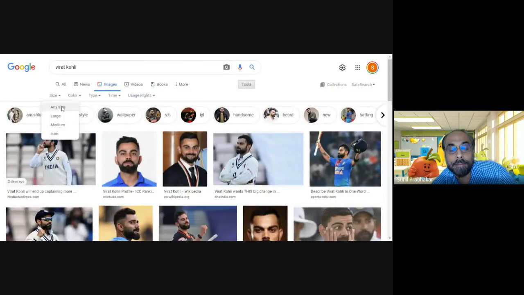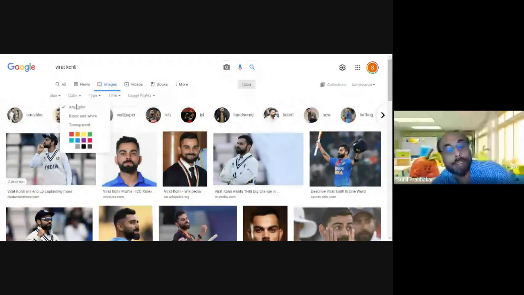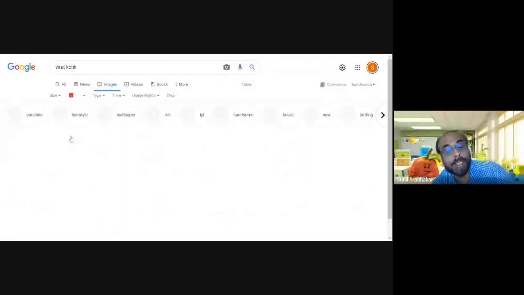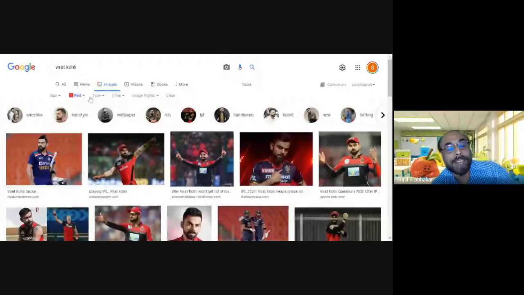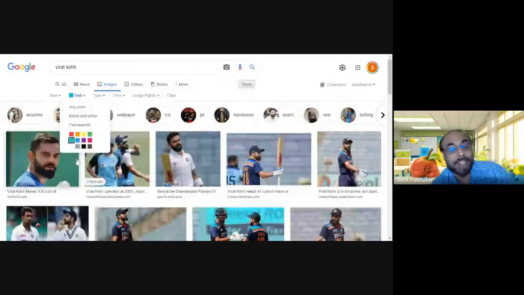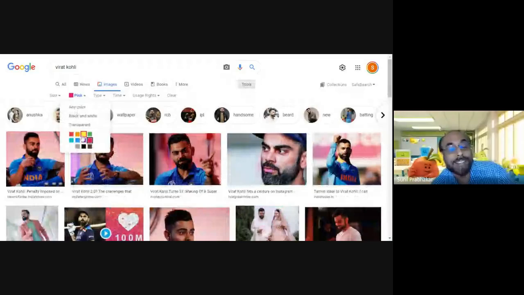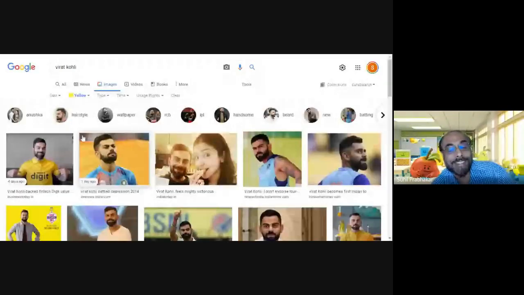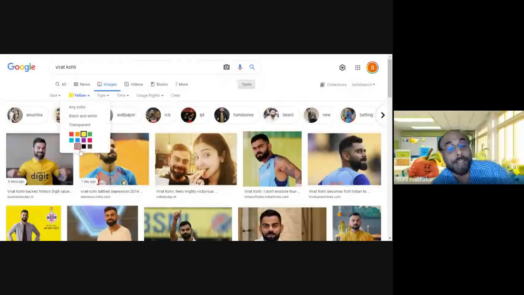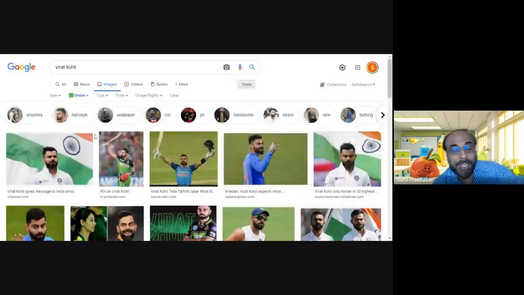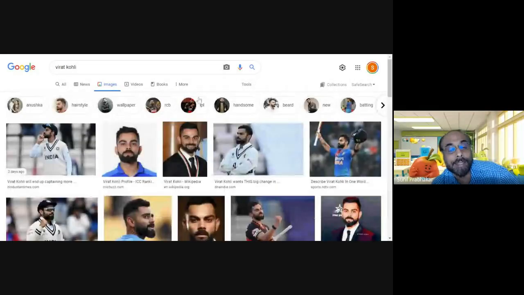menu here. You can sort images by any size, large, medium. You can sort by color. You can have red Virat Kohli, Virat Kohli in red. You can see Virat Kohli in blue. You can see Virat Kohli in pink color, in yellow color. If it is available, it will show you Virat Kohli in different colors. In green color. And you can clear it now with the clear button. By clicking the clear button, you can clear that.